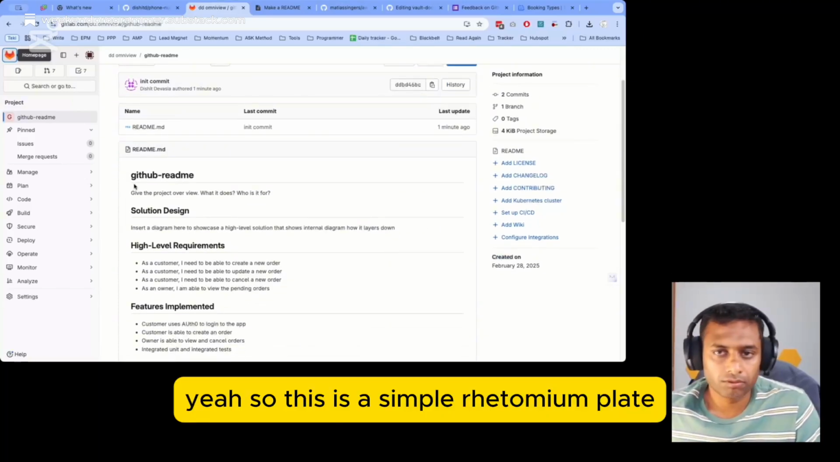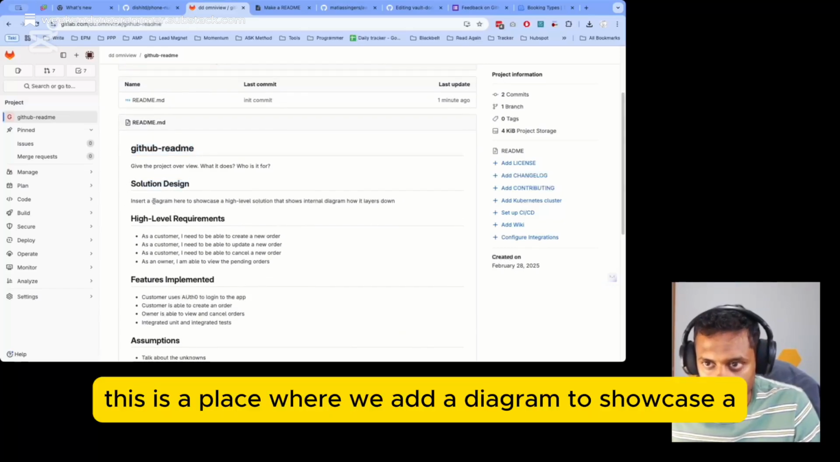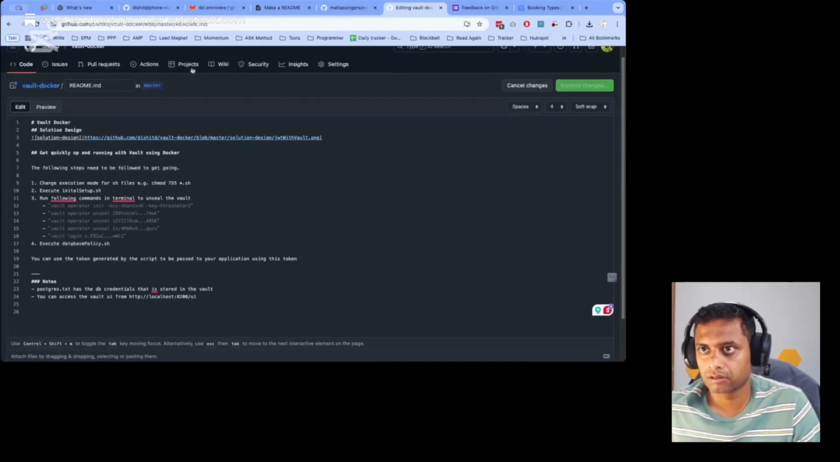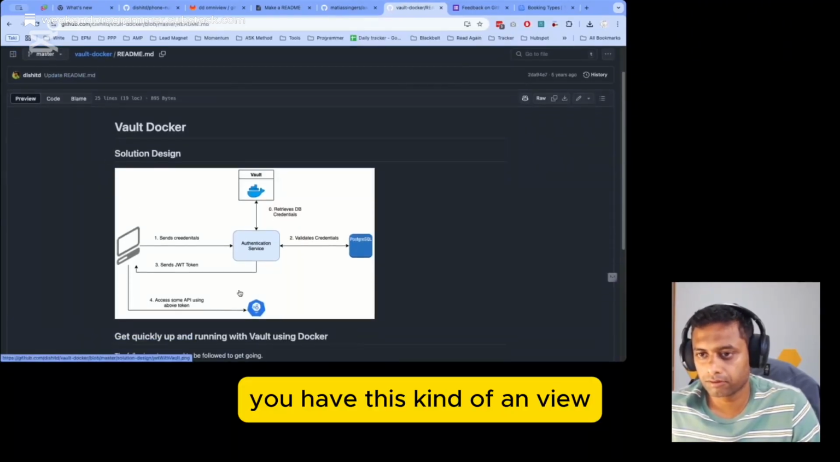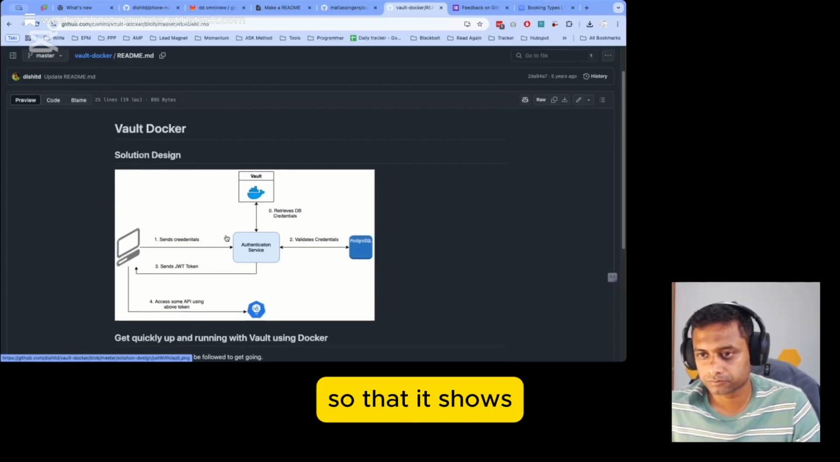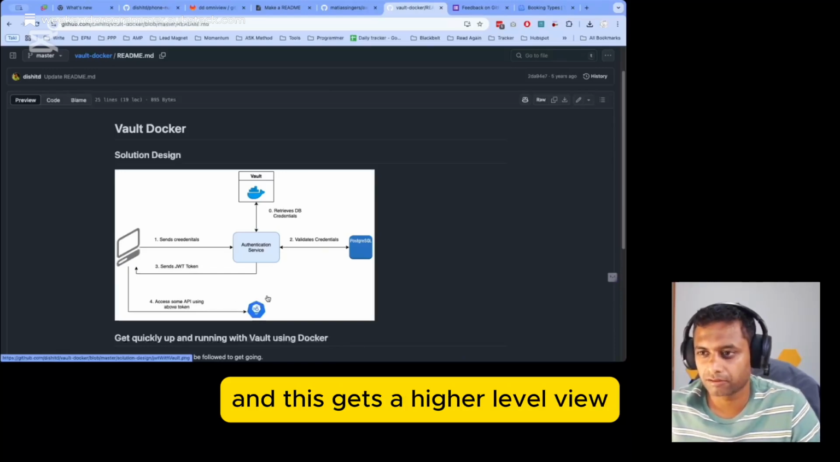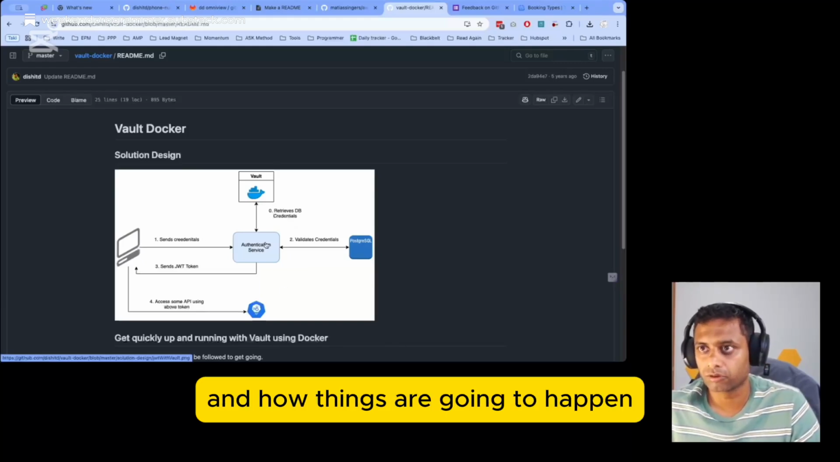Yep. So this is a simple readme template, and the first thing that we want to do is the solution design. This is a place where we add a diagram to showcase a high level solution. You have this kind of a view that shows how the different systems are interacting with each other, and this gives a higher level view for people to understand what we are talking about and how things are going to happen.